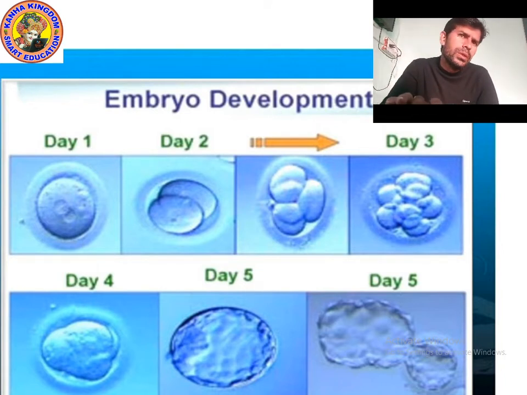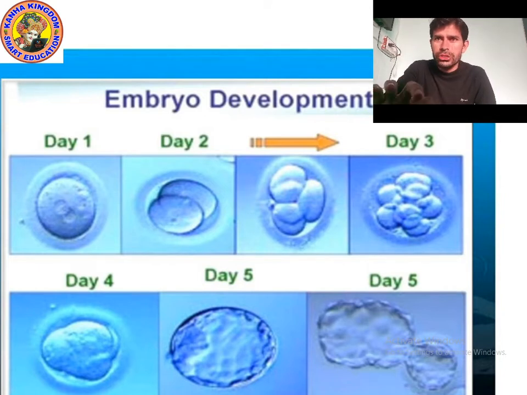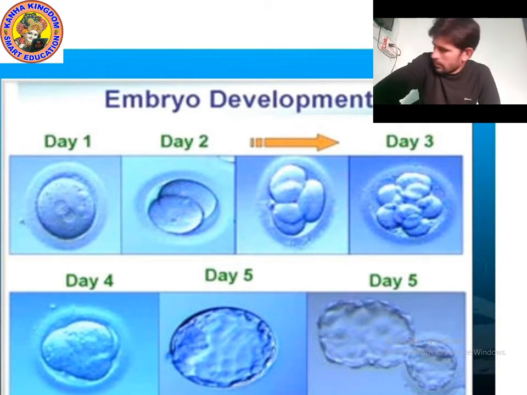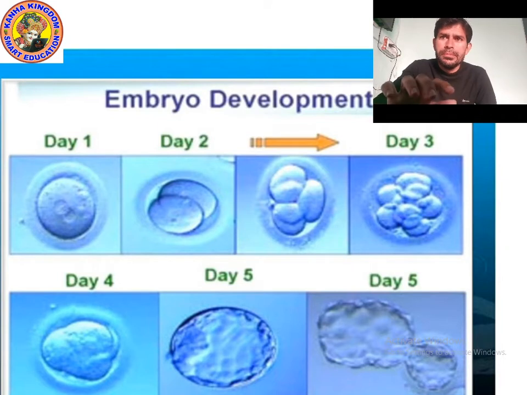Okay. So these tissues also start making groups, and in day 5 they form a structure which is known as morula. And at last it forms the embryo.